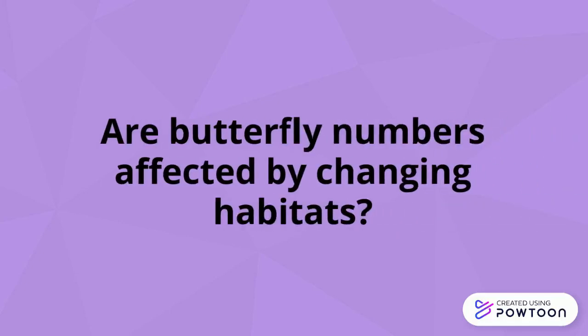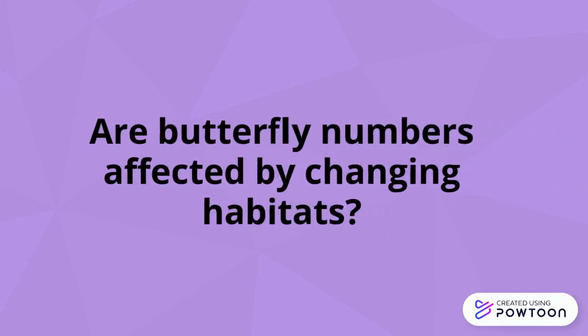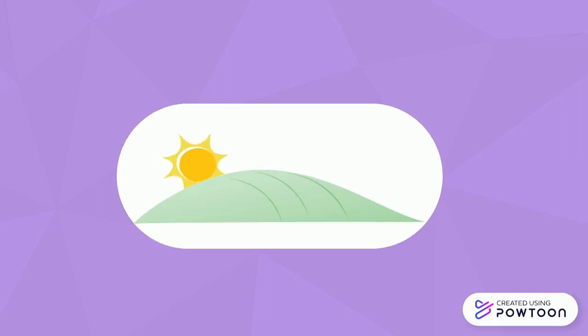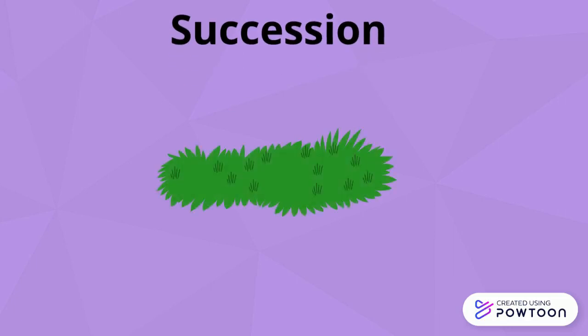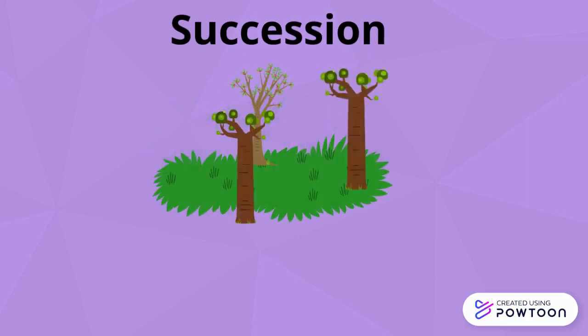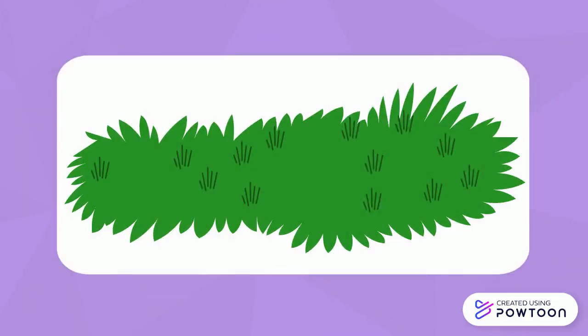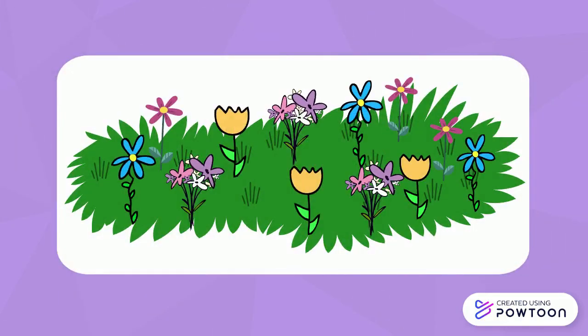Are butterfly numbers affected by changing habitats? Agricultural abandonment allows succession to take place. Succession is the change in habitat structure over time, starting from grassland and then moving into scrubland and finally woodland. But grasslands tend to have the widest variety of plant species, which affects what other species can live there.